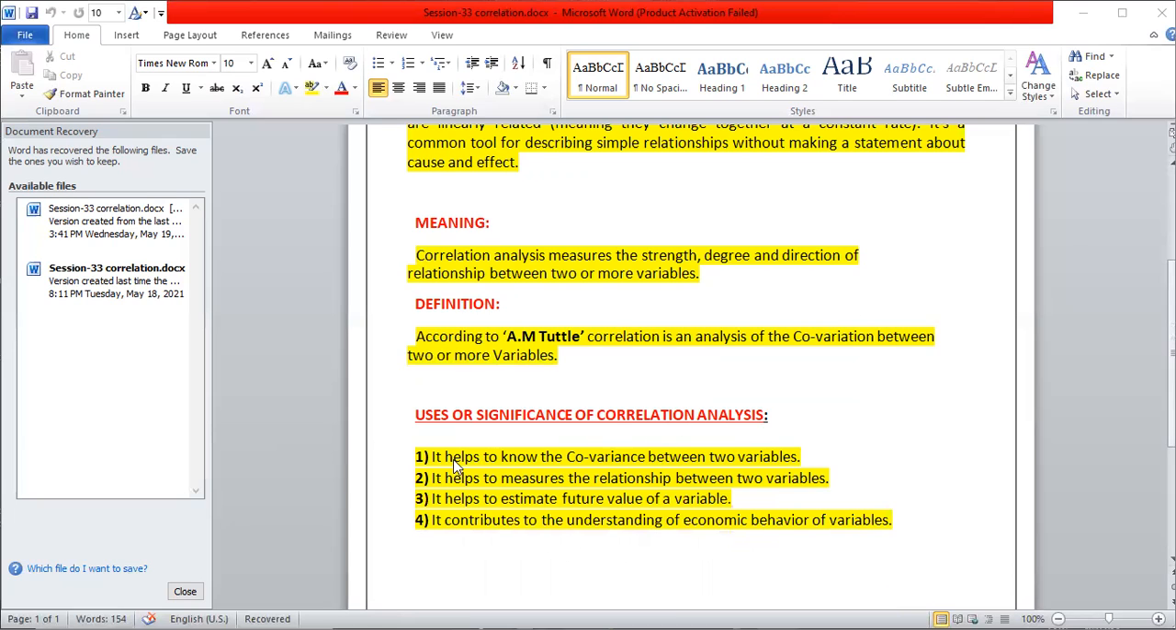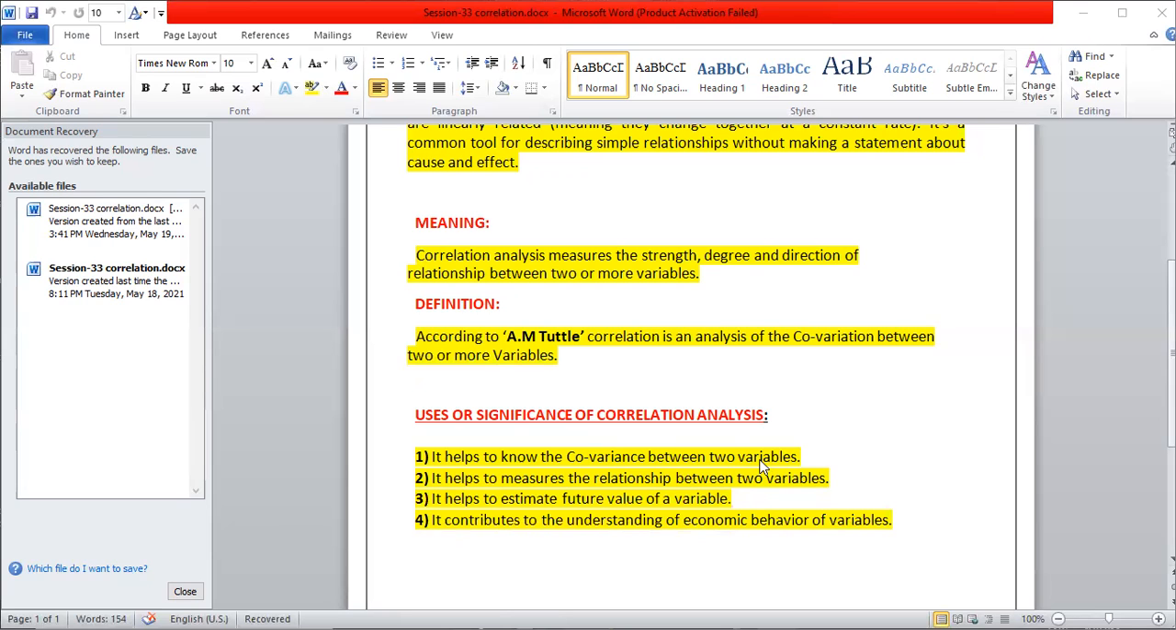In that, the first one is it helps to know the covariance. The correlation analysis is helpful to know about the covariance, the correlation between two variables. Here, the first and the second variables are there. We have to know about the relationship. The first is the price. The second one is the supply.